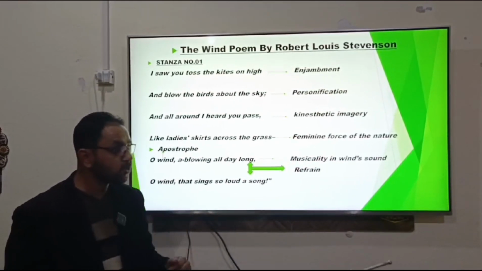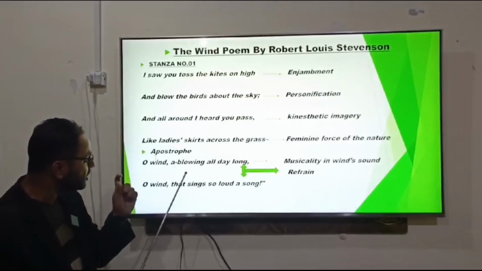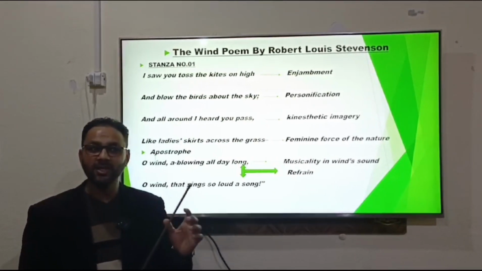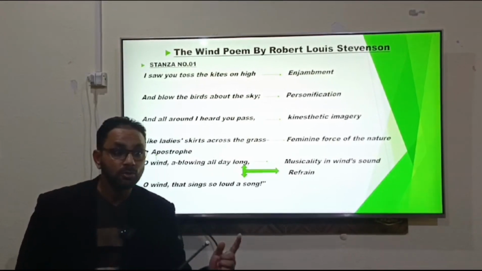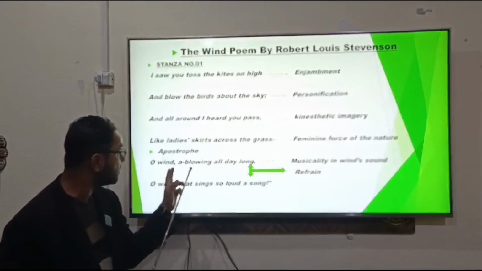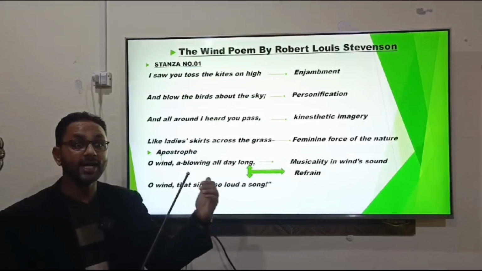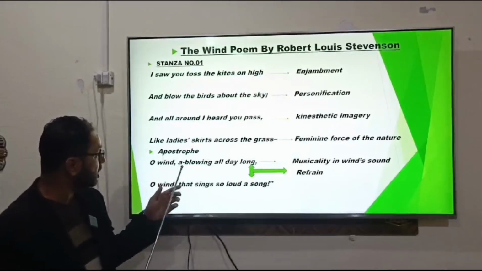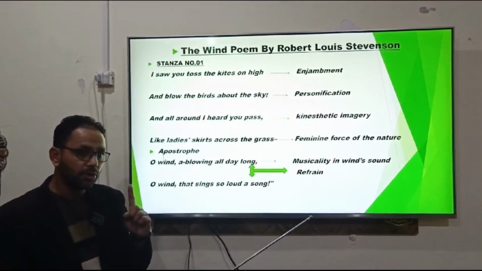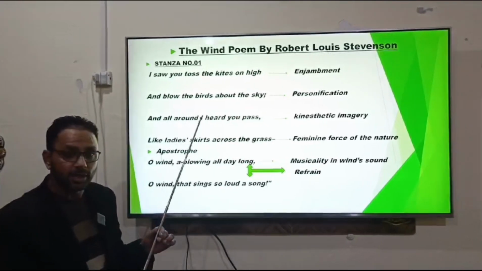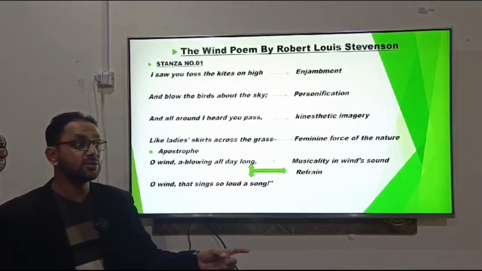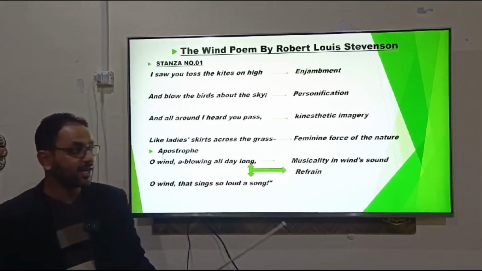On the other hand, one thing is quite clear: when a non-human, non-living thing is being addressed just like a human being, that literary technique is called apostrophe. So over here the writer is addressing or calling the wind directly, so this literary technique is being used, and that is called apostrophe. On the other hand, as I told you, if something is being repeated at the very beginning, that is called anaphora. But if any line or phrase is being repeated at the end of a stanza, that is called refrain.